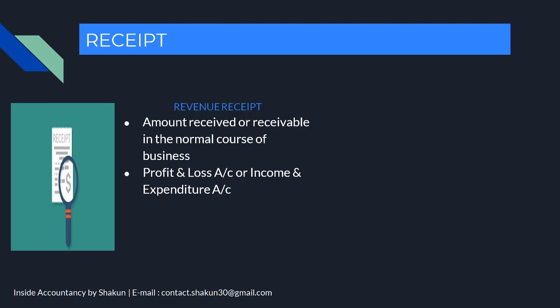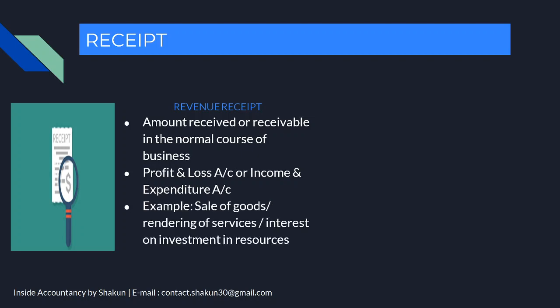Normal course of operations means if a business is related to selling of shoes, so selling shoes is the normal working operations of the business. So during the normal working operations, the money which is earned by the business is referred to as revenue receipt. Now these revenue receipts are shown in the profit and loss account in case of a sole proprietor, and they are shown in income and expenditure account in case of a NPO.